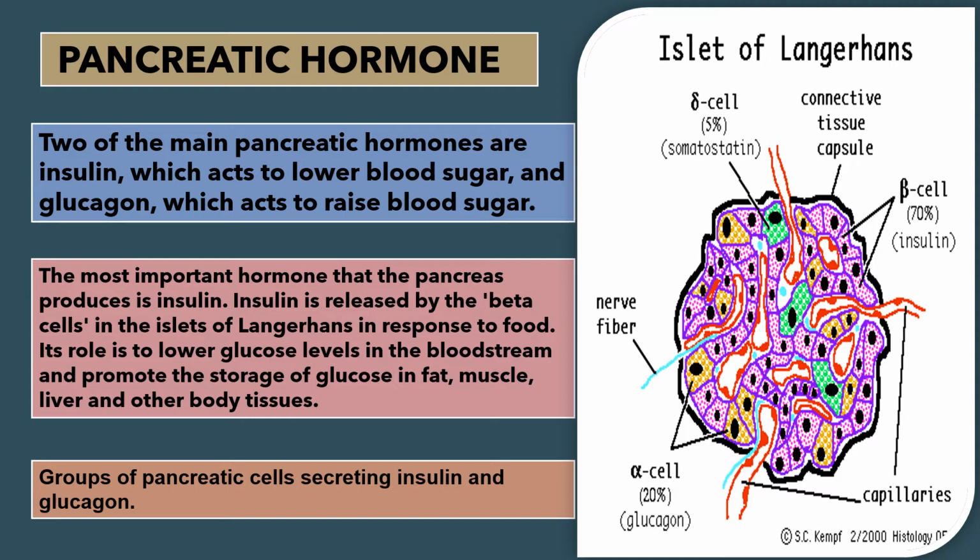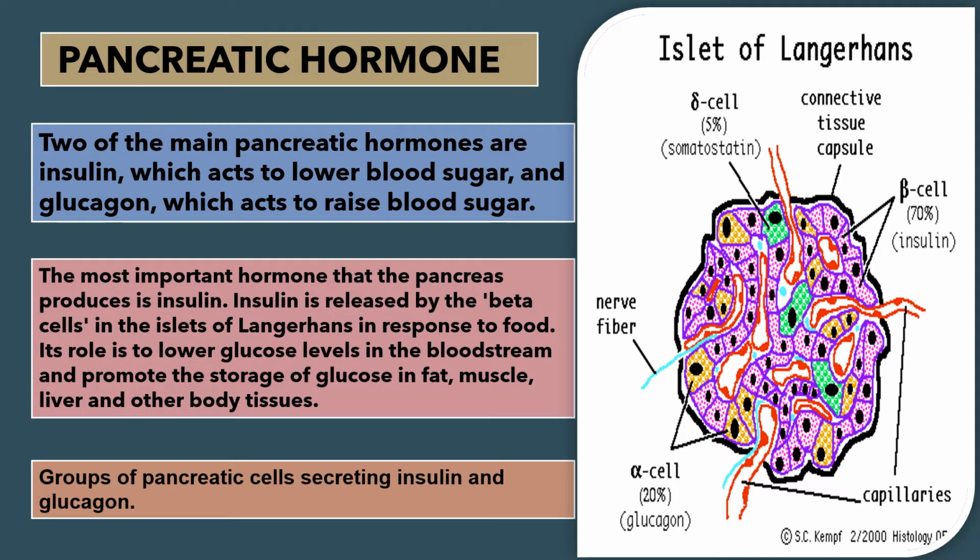Now see the diagram here. Within the islets of Langerhans, 20% alpha cells which secrete glucagon, that is the yellow colored cell, 70% beta cells, that is the pink colored cell which secretes insulin, 5% delta cells, the green colored cell which secretes somatostatin. Apart from this, connective tissue, the capsule, that black colored portion or outer covering, capillaries, the red colored portion, and nerve fiber, the light blue colored portion, have been shown in the diagram.